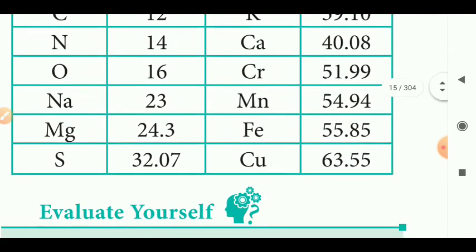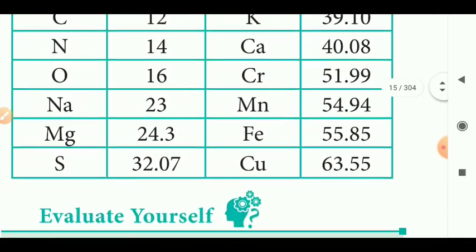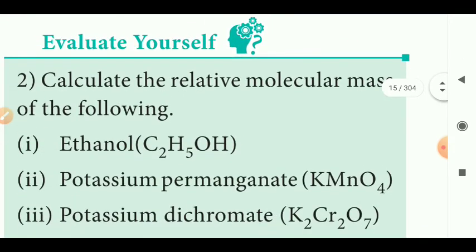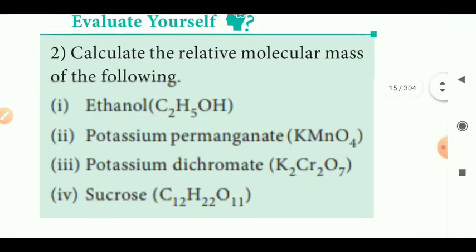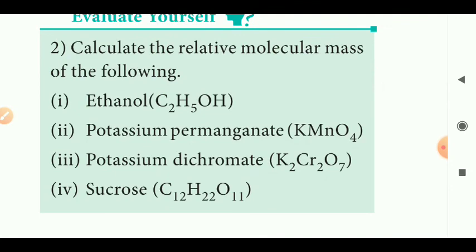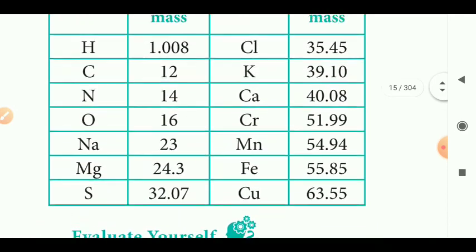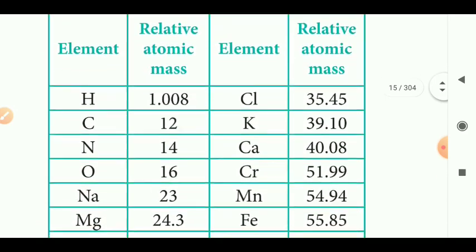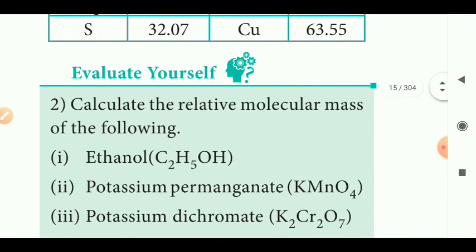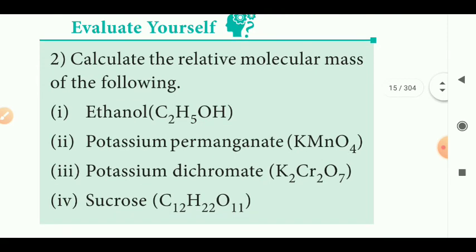Based on these values, you have to work out the below questions. Calculate the relative molecular mass of the following compounds: first one, ethanol; then potassium permanganate, potassium dichromate, and sucrose. Above, the relative atomic masses are given. You just have to add up the relative masses of the constituent atoms. So this is your homework.